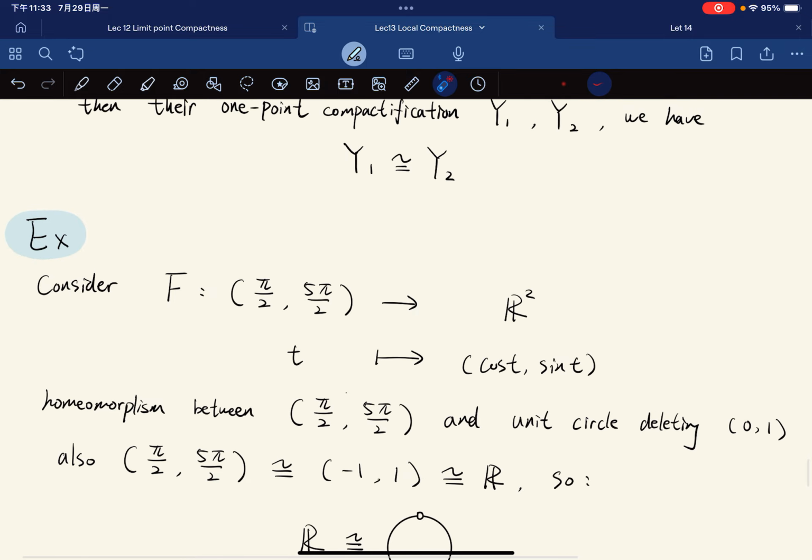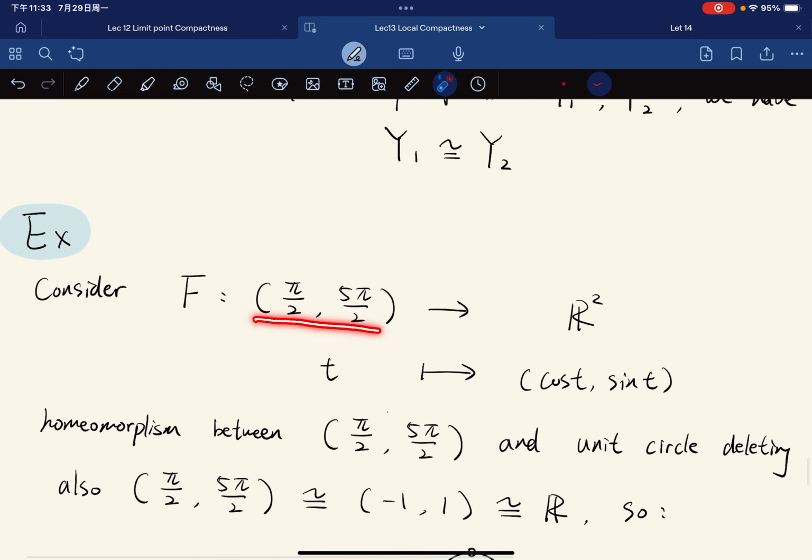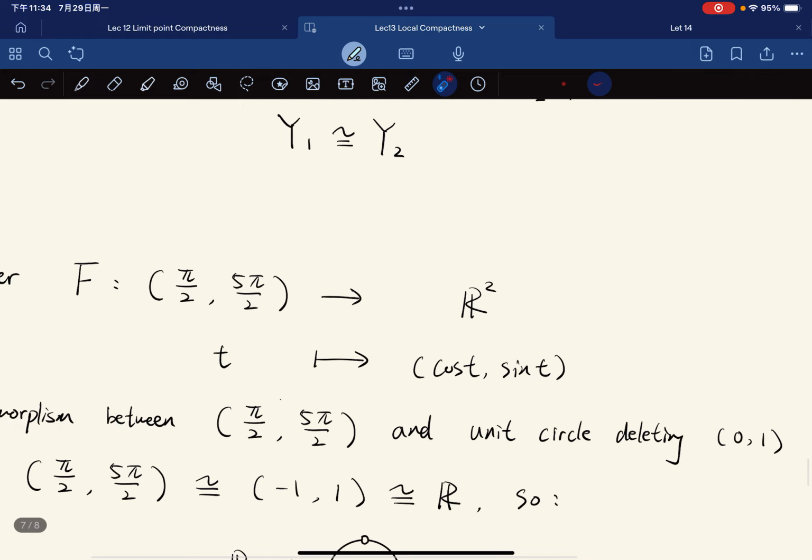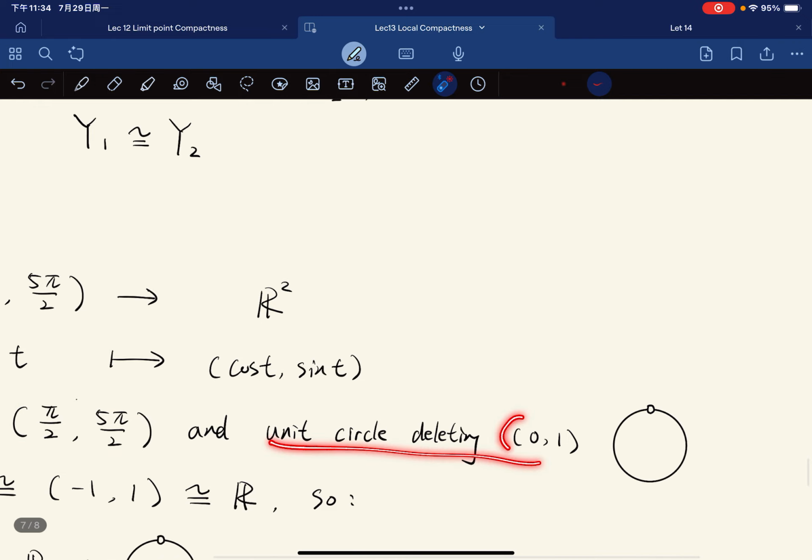So first, consider the mapping that takes (pi over 2, 5 pi over 2) to R squared. As you may guess, that takes t to cosine t and sine t. So it takes pi over 2, okay, not pi over 2, but right here, and we go all the way, before 5 pi over 2, we stop. So this is definitely a homeomorphism, and it's a homeomorphism between this interval and the unit circle deleting (0, 1), deleting the point at the top.